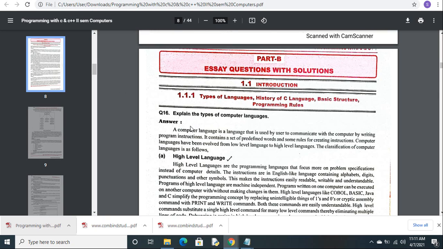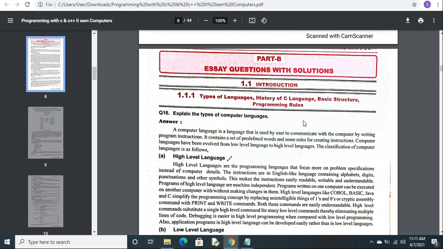Everyone can see the screen, right? Is it visible? Yes, sir.